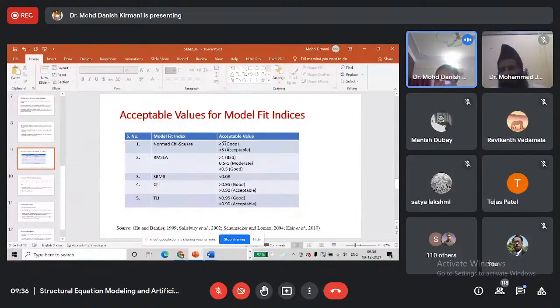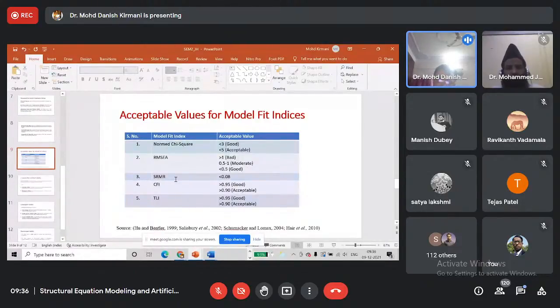For RMSEA, if its value is greater than 1, then model fit is bad. If it is between 0.5 and 1, we consider it moderate fitness, neither very good nor bad, but we can accept it. If it is less than 0.5, then it is a win-win situation. We will say that the model fitness is good.